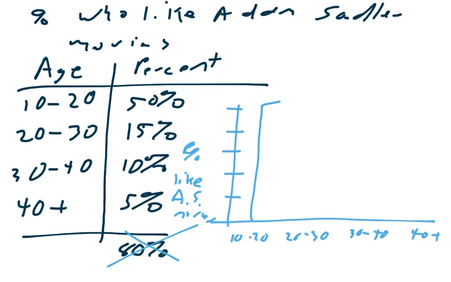In case you're wondering, this data was all fabricated. I don't know how many people like Adam Sandler movies, but we know that as you get older, based on this diagram, the less you're probably going to like Adam Sandler movies. And that will be all for this particular video.